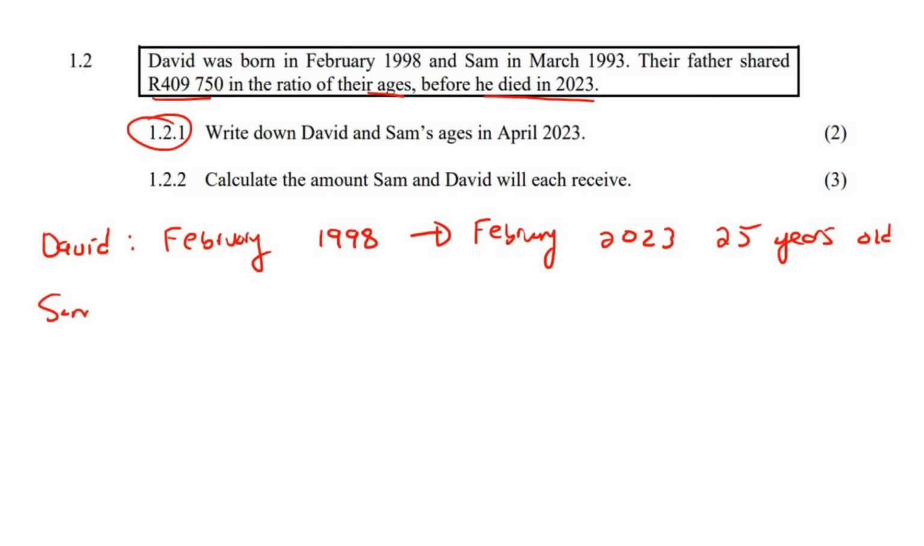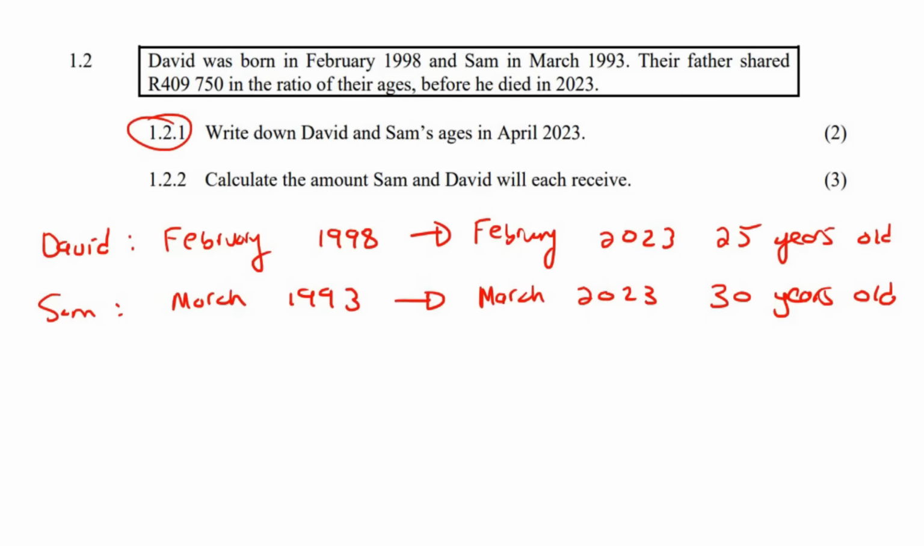Now, Sam was born in March 1993. That's actually my birth year. 1993, and if we go to March of 2023, that would be 30 years old. Now, if it's April, well, that person's already had their birthday, and so we don't have to worry about whether they had their birthday or not, because it's already April. Okay, so that is how old these guys are.